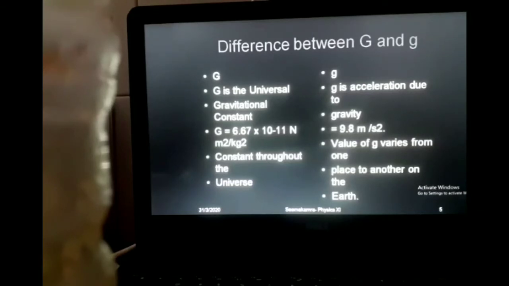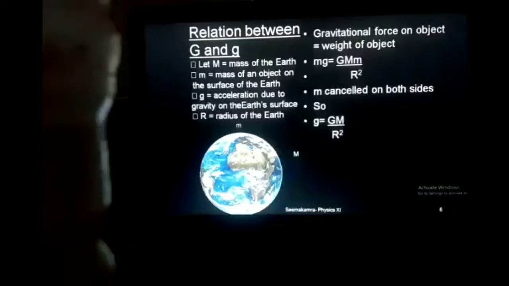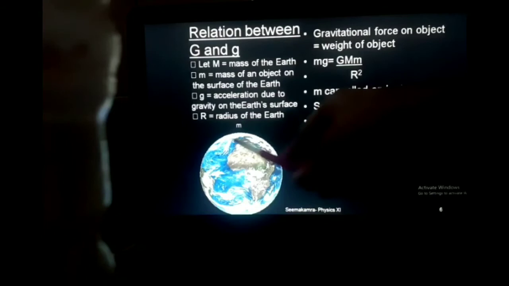Now this value of g varies from place to place on Earth. To understand how or why it varies, we need to understand the derivation of small g. Now this heading you can take as relation between capital G and small g, or you can take as derivation of small g.